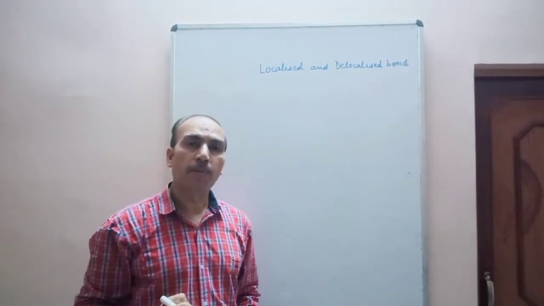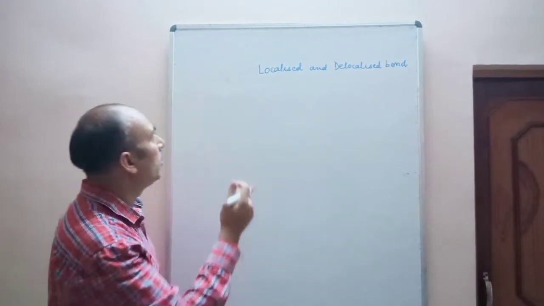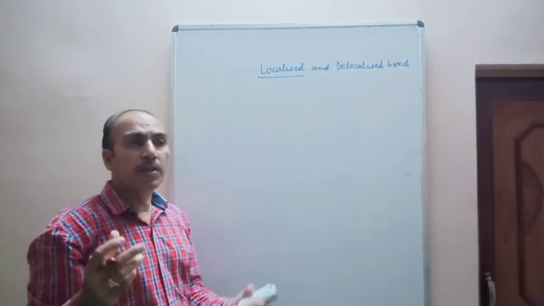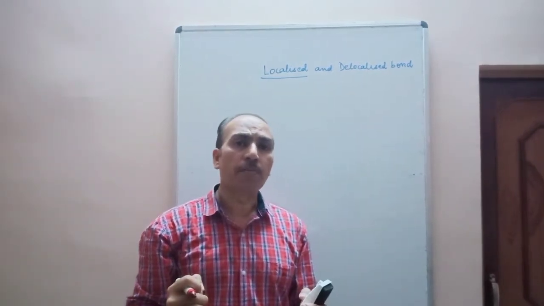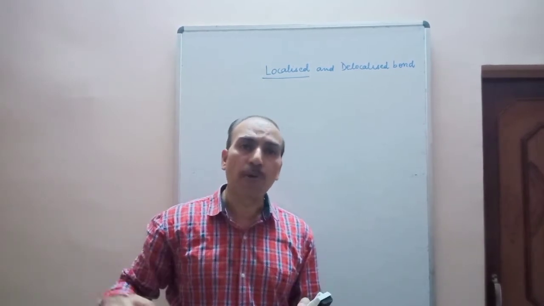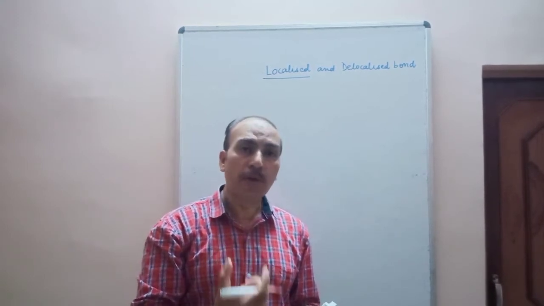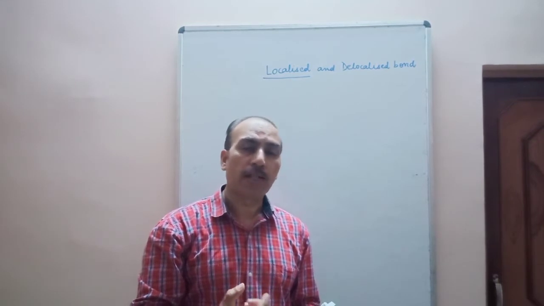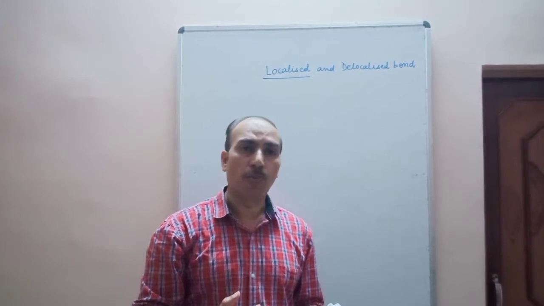Today we will study localized and delocalized bonds. First we will see what localized bonds are. A localized bond is one where the electrons of the covalent bond remain most of the time between the bonded atoms and do not move to the other part of the molecule. Such electrons, which are confined only between the bonded atoms, are called localized electrons, and the bond formed by those electrons is called a localized bond.